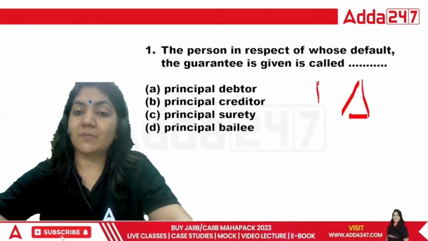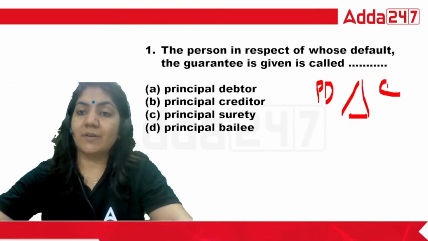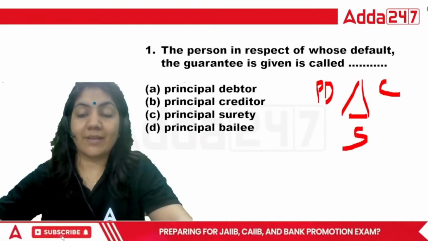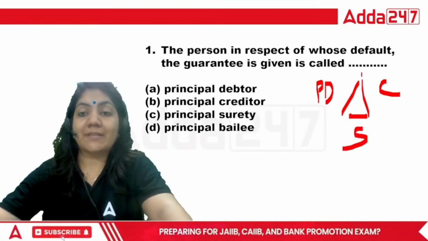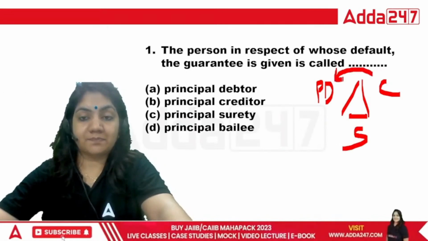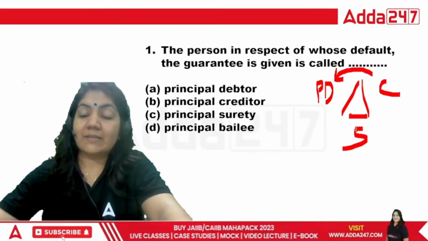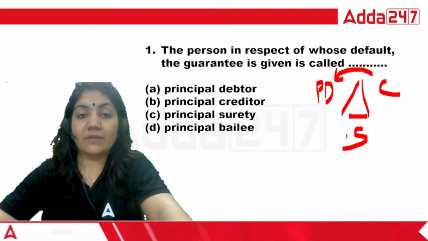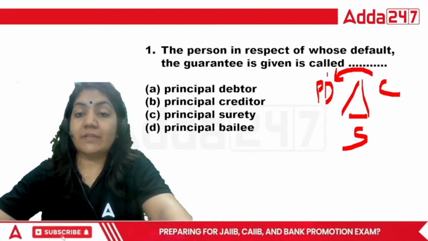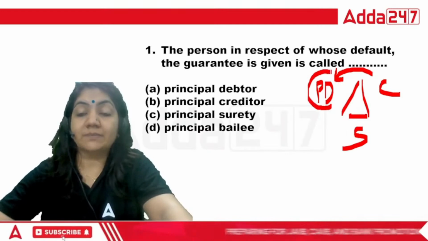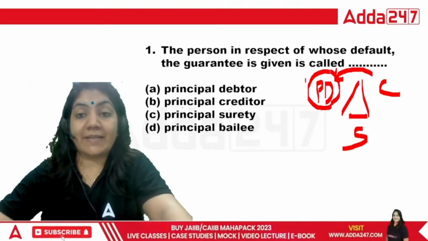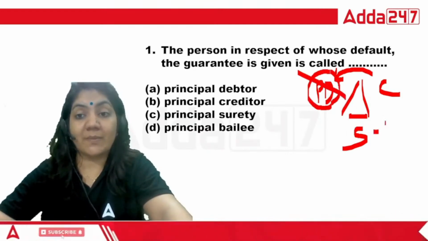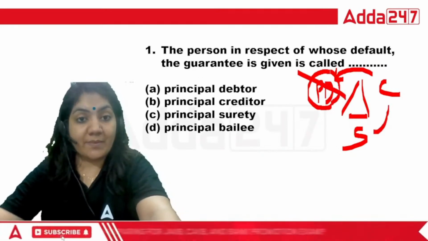In this question, class, the concept is contract of guarantee, right? First is the principal debtor, the creditor, and the surety. The principal debtor basically takes money from the creditor. And what will the surety do? The surety will give surety on behalf of the principal debtor, that if the principal debtor is not able to pay the money, then the surety will pay the money to the creditor.